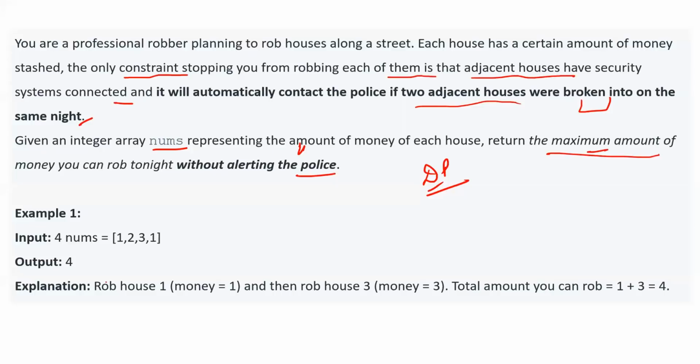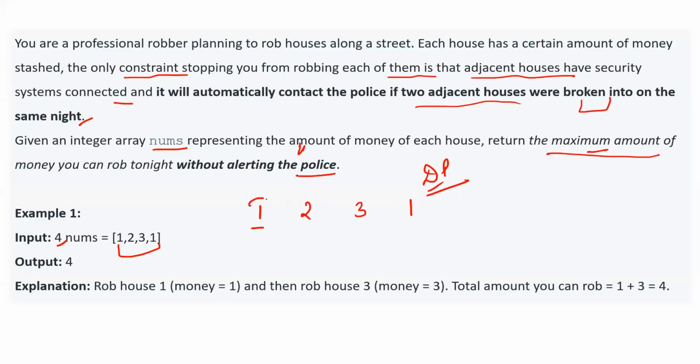So let's understand how we are going to solve this particular problem. Again, it is a very easy problem. This is the input given to you. 4 is the number of elements present in your array, and these are the elements: 1 2 3 4 3 1. These elements represent the amount of money present in each house.